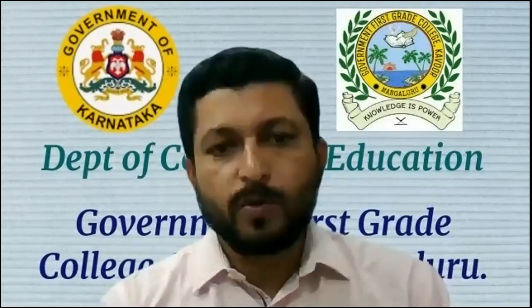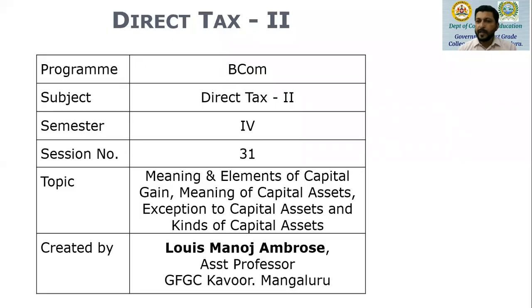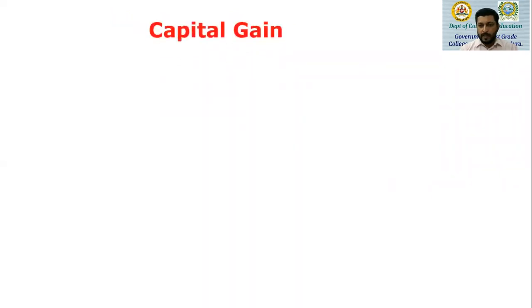We have already completed three heads of income. We will now be moving to the fourth head of income, and that is capital gain. A very interesting chapter. In this session, we are going to learn what we mean by a capital asset, what the elements of capital gain are, the meaning of capital assets, exceptions to capital assets, and kinds of capital assets. These are the aspects we are going to discuss in this session.